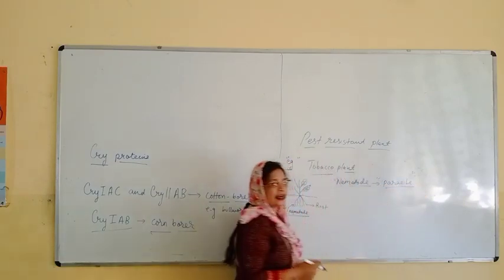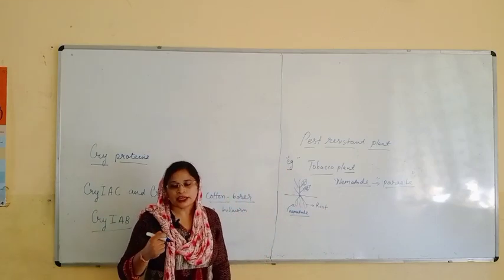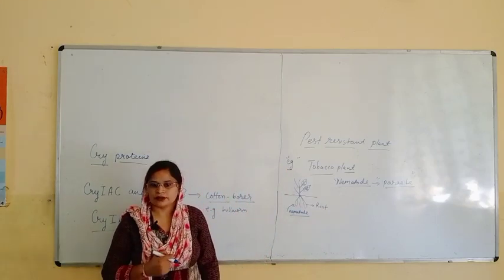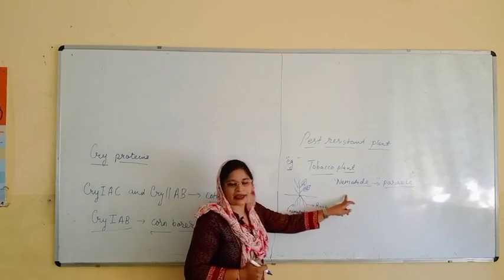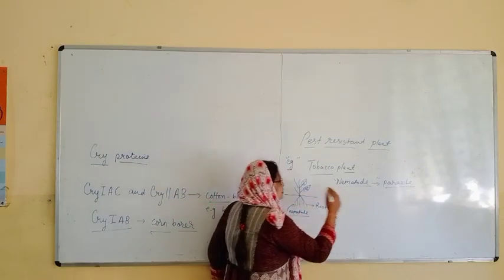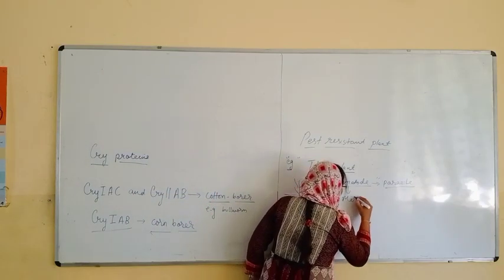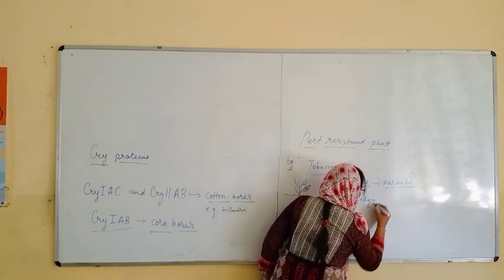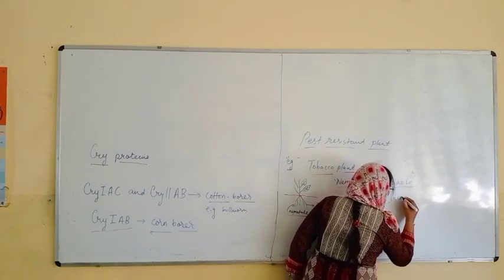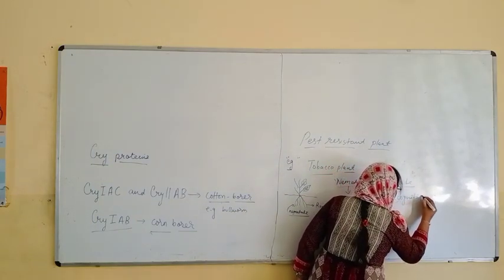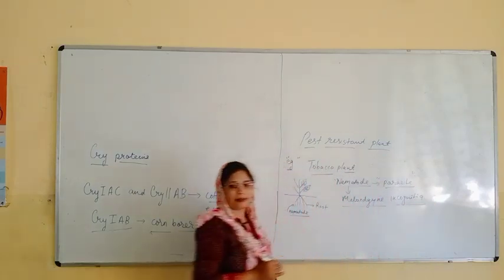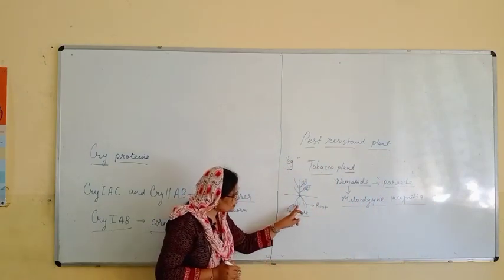So it will create one interaction, that is parasitism. So nematode is a parasite. An example is Meloidogyne incognita. This is the species of nematode which is present in the root.